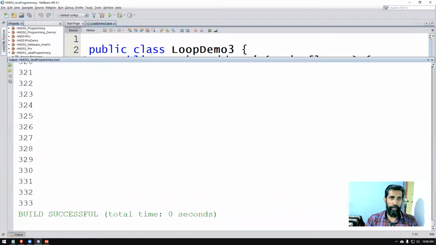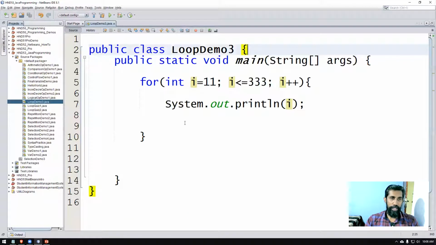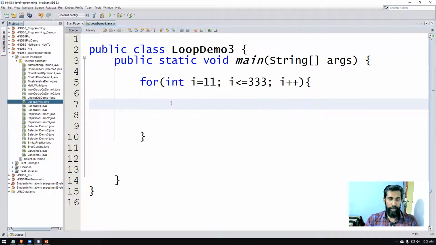You are not required to print everything. As you can see, there are some even numbers and some odd numbers. So what we need to do is, we can't directly print. We have to select only even numbers and display. If you want to select, we have something called selection statements.